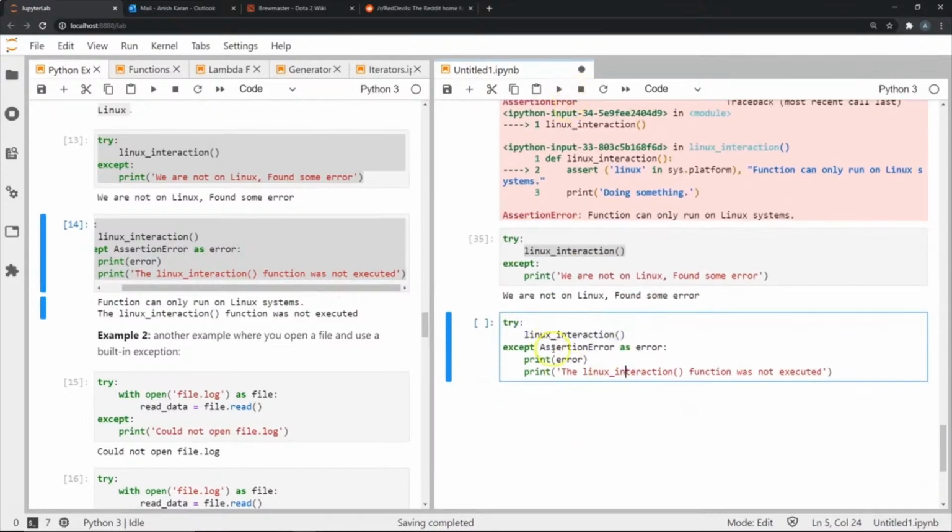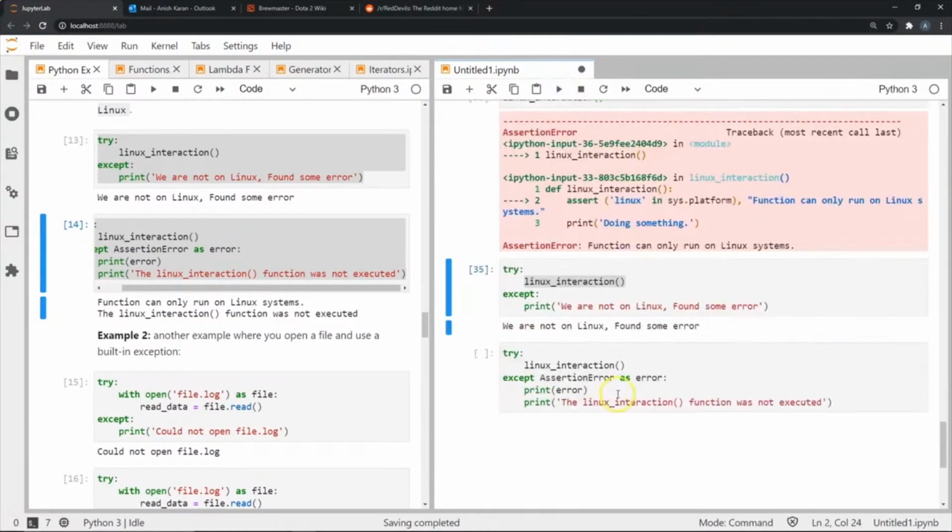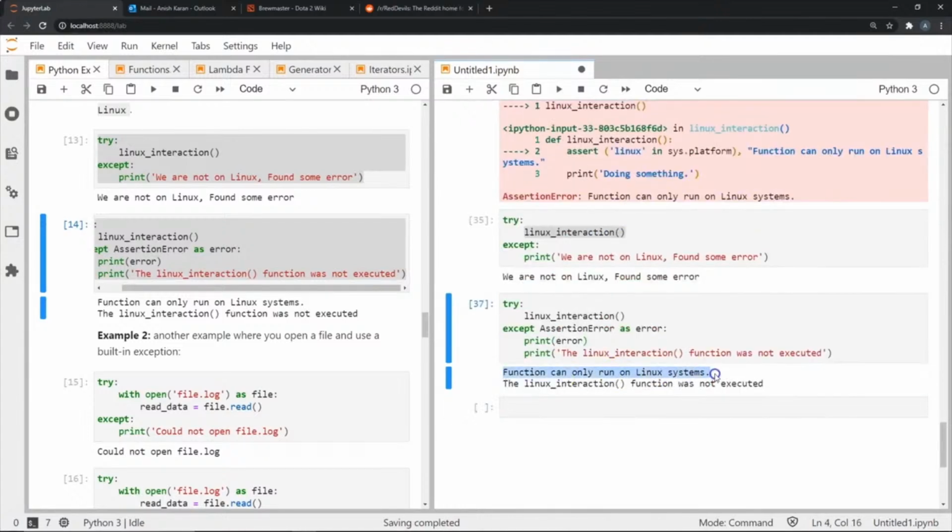So as you can see, we're going to print that assertion error. It will basically print this statement: function can only run on Linux systems. As you can see here, function can only run on Linux systems. And the next part was that the Linux interaction function was not executed.